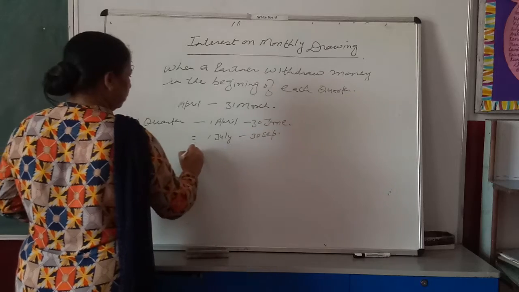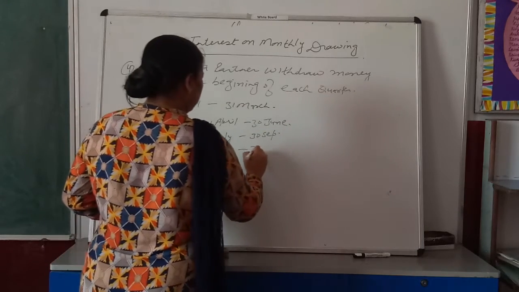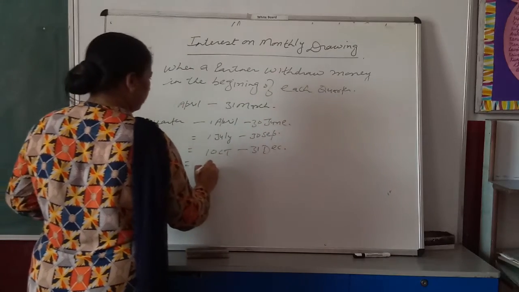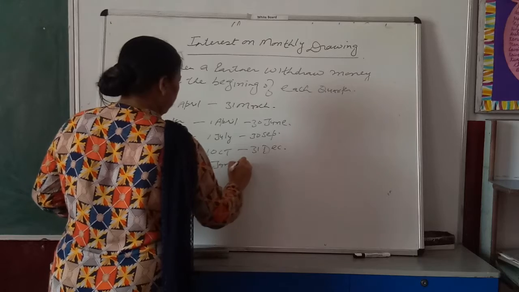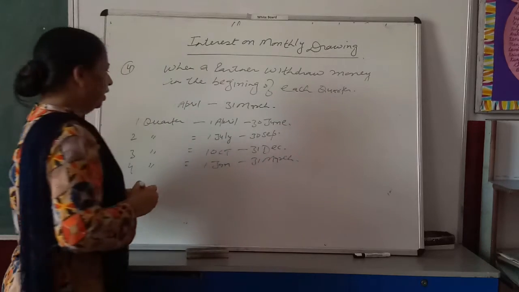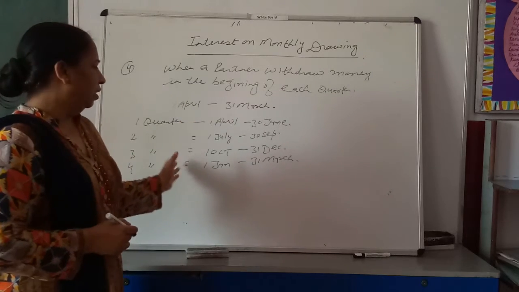The third quarter is 1st October to 31st December. And the fourth quarter is 1st January to 31st March. So there are 4 quarters in a year.